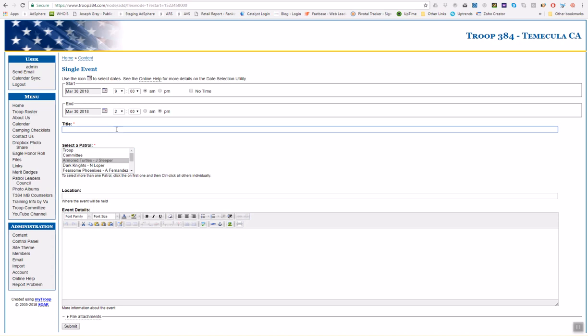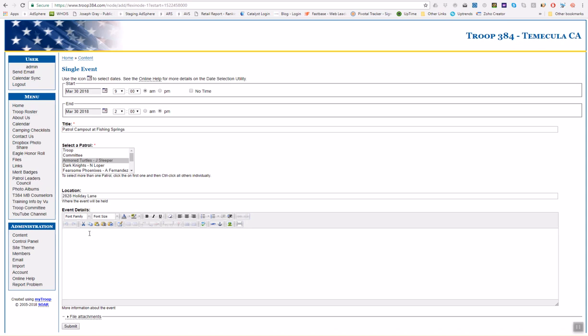I'll give the title patrol camp out at Fishing Springs. All right, and then it would be good to give everyone the location address. So 2828 Holiday Lane. It's not really a true address.